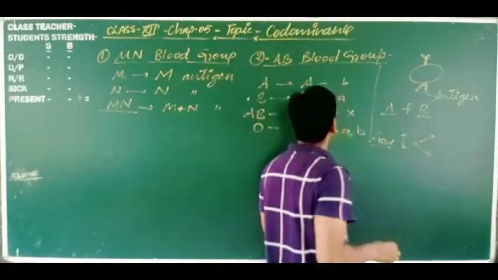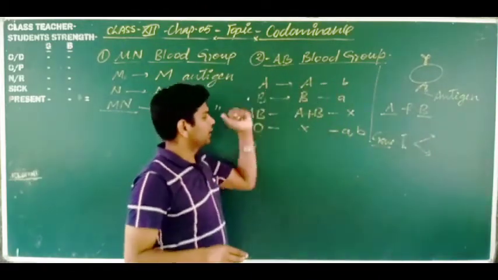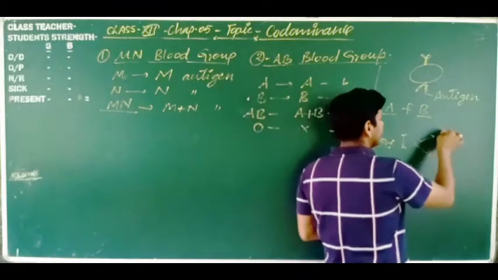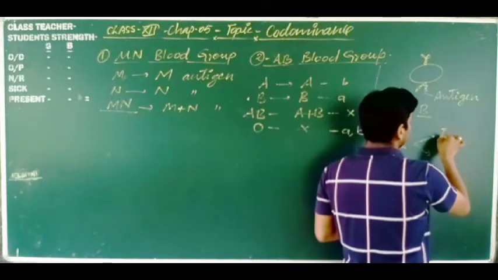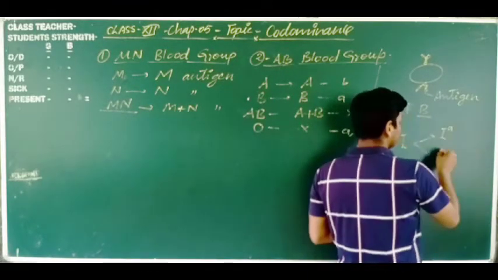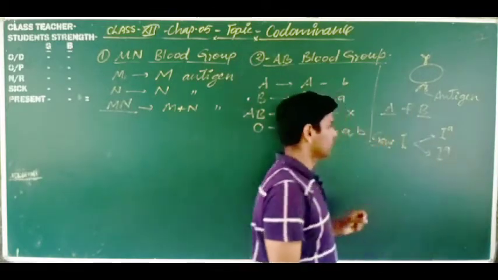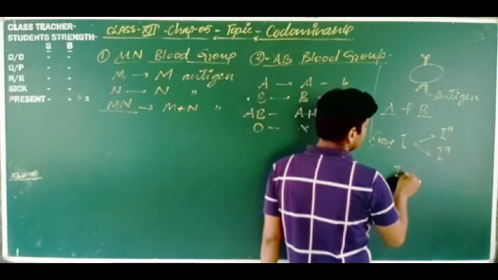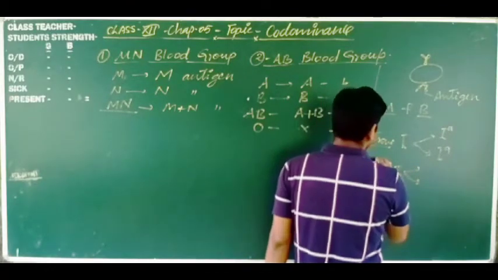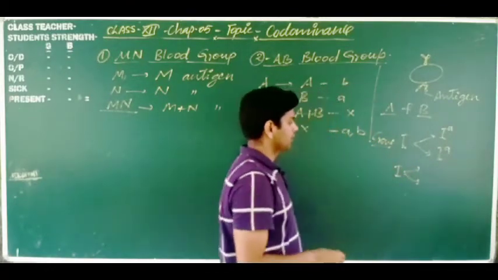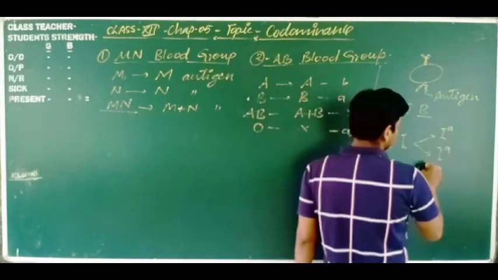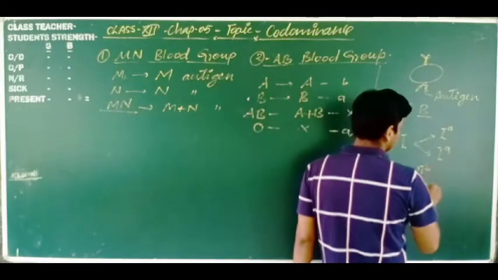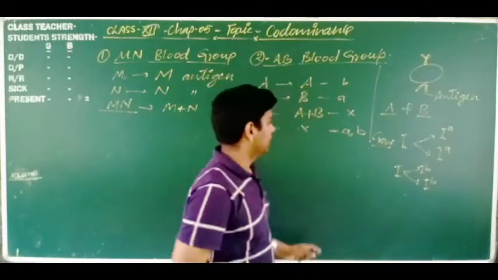alleles. Suppose the blood group is A, so the gene is expressing in this manner: IA, IA. These are the two alleles. In the case of B blood group, it is expressing like IB, IB.